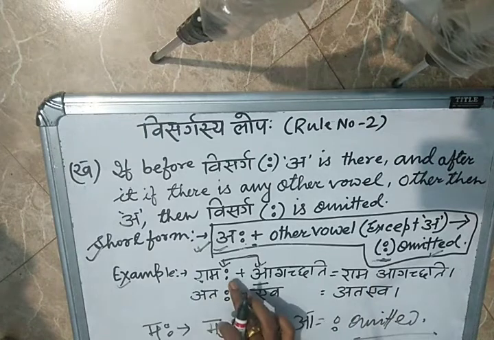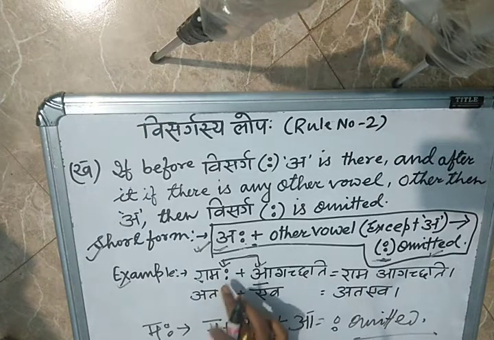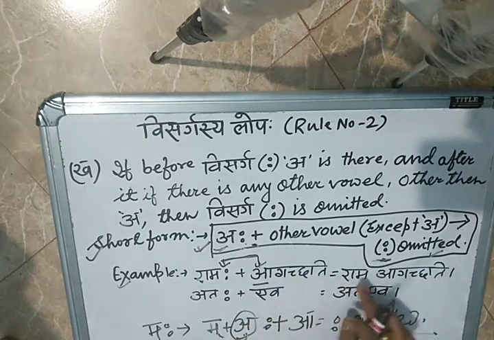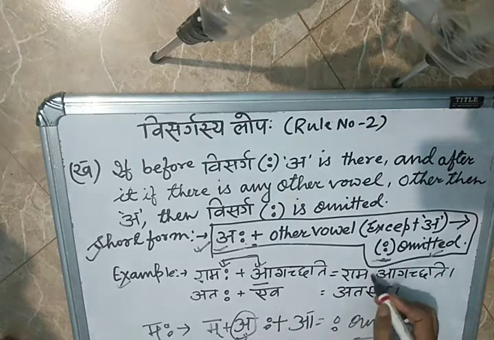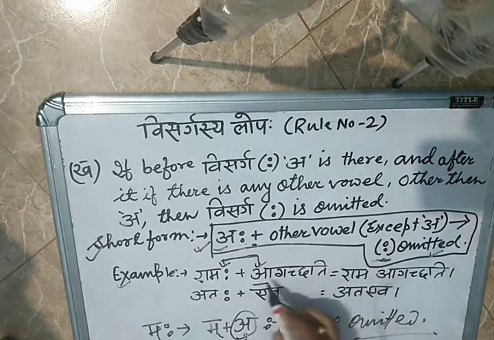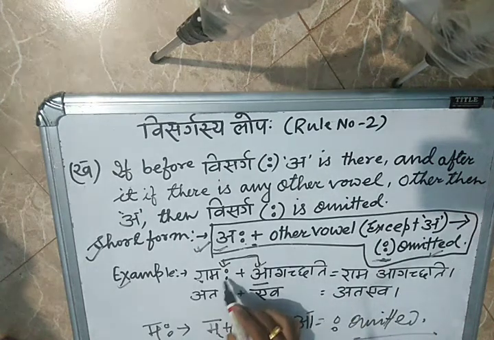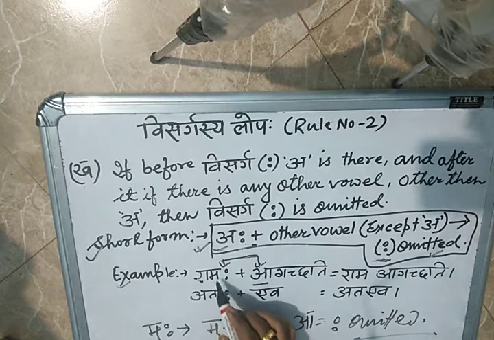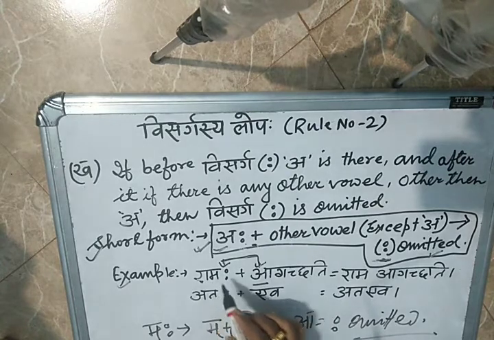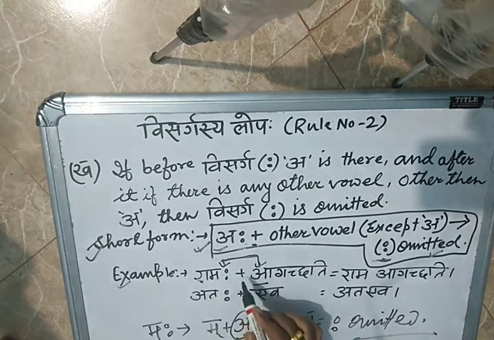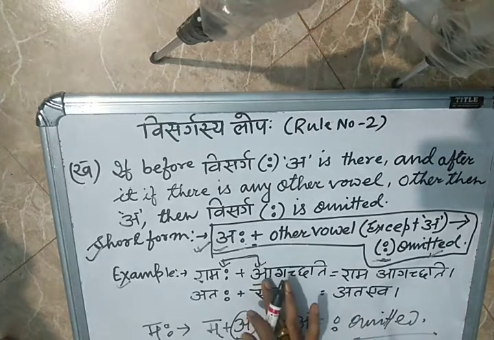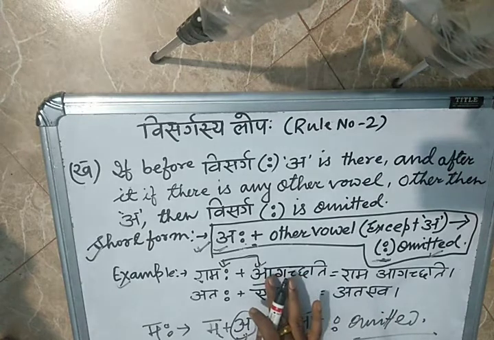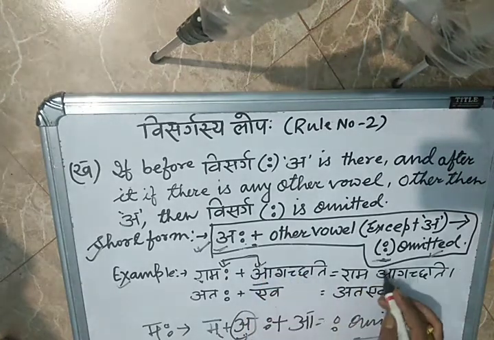You see the visarga is not there. Why? Because before the visarga there was a, as in ma already a is included. After the plus the rule says a should not come, but another vowel, not a consonant. Consonant should not come, please keep it in mind. That's why the visarga is omitted.